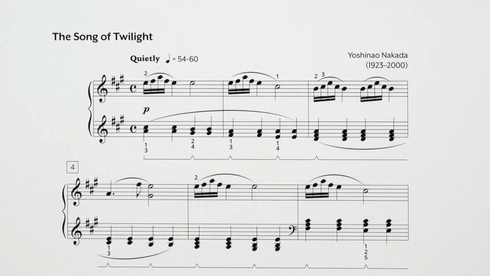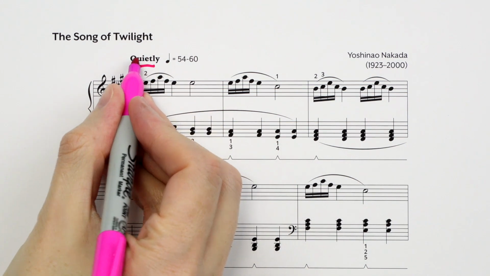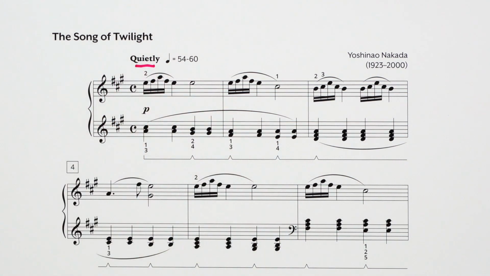When I'm working on artistry with a piece, one of my first steps is to think about the mood that the composer wanted to create. So when you think of The Song of Twilight, what kind of mood words come to mind? The composer often gives a clue here in the tempo indication. Now, I think we can do better than just quietly. That's a good start, but what other feeling words come to mind? How do you feel as you listen to this piece?